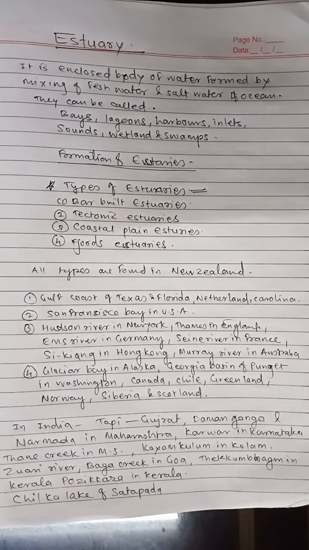Good morning, students. Today we study biodiversity in an aquatic ecosystem, that is, the estuary. An estuary is a partially enclosed body of water formed where fresh water from land or river meets and mixes with salt water from the ocean.